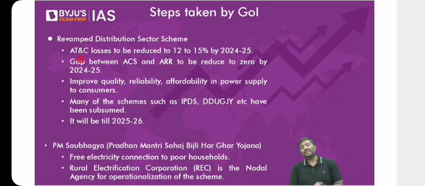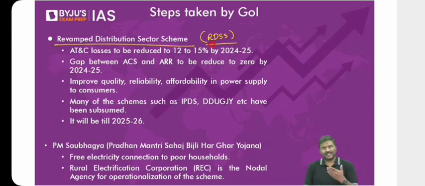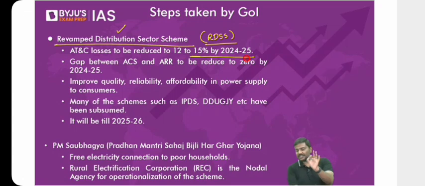Now, what are the steps which have been taken by the government? If there is an issue, what measures have been taken? Reform 1, Revamped Distribution Sector Scheme, RDSS. Before RDSS, the government had implemented the UDAY scheme, Ujjwal DISCOM Assurance Yojana, which was not very successful. And that's the reason the Government of India has introduced a new scheme by the name of Revamped Distribution Sector Scheme. Now, what are the important provisions under RDSS? First one, under RDSS, the distribution companies will have to reduce the AT&C losses, aggregate technical and commercial losses, in the range of 12 to 15%.